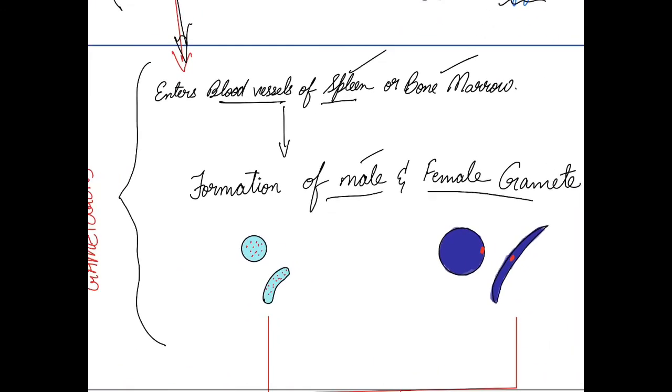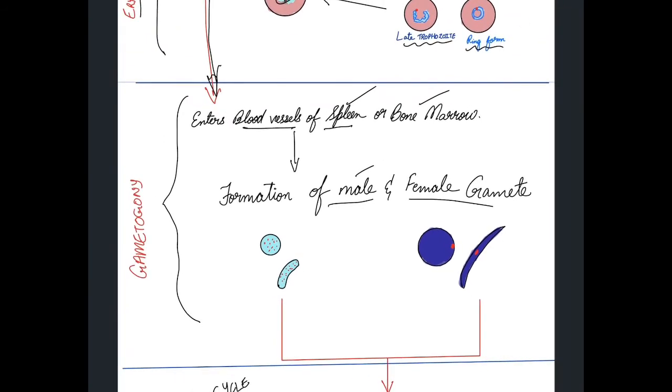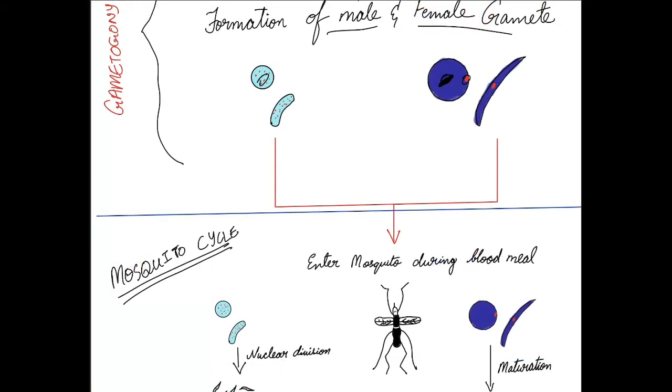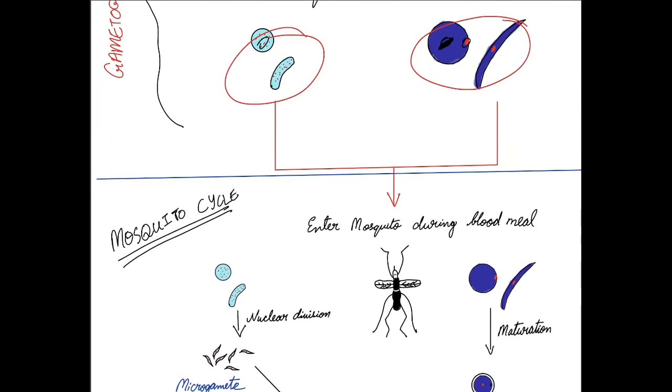Now, the nucleus of the male gamete is diffuse, large and stained red, whereas that of the female gamete is small, red and compact. The cytoplasm is stained deep blue. The gametes so formed in the circulation of the human body now enter the mosquito. How so? It enters the mosquito when the mosquito goes for a blood meal.